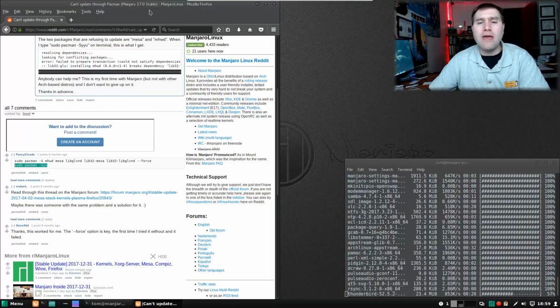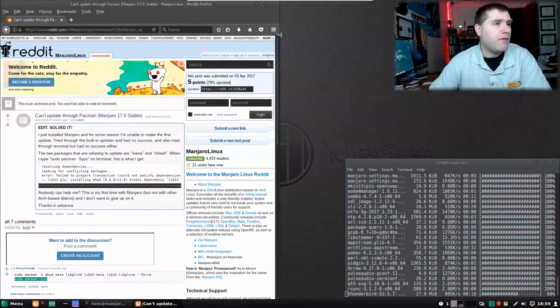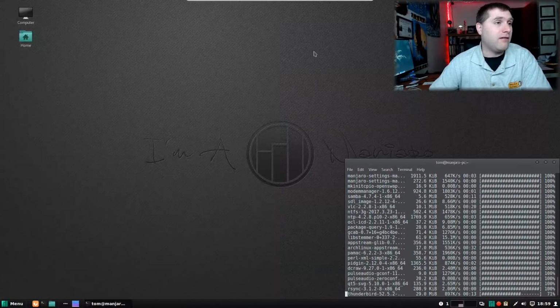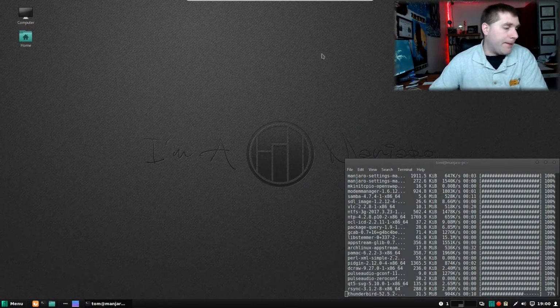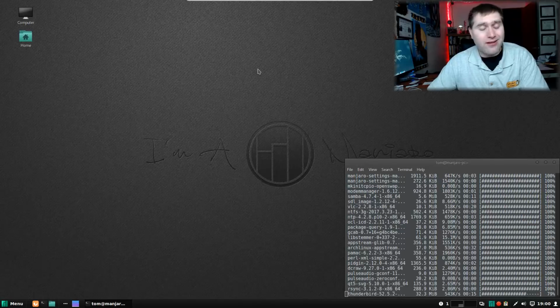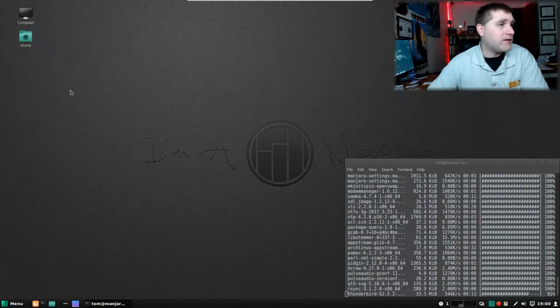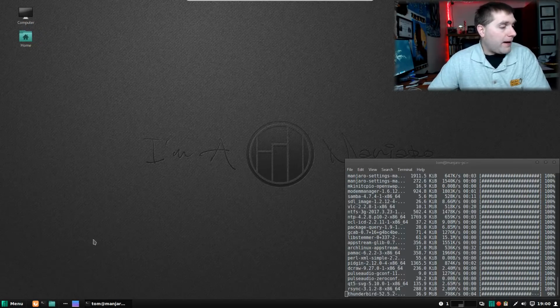So if you are a regular Manjaro Cinnamon user, let me know, is this a common thing? Apparently it's common enough that there's some posts about it, but let me know if that's a common thing, or if that's just an anomaly, or is it a VirtualBox thing? I just don't know. Again, this is a quick look. This is not a full distro review. I do the quick looks, just booting the distro up, and we're going to have a look at what's installed, what's available.